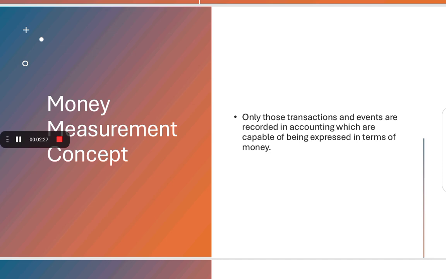Even transactions like 4 chairs or 5 furniture, 2 fans, 3 machines are also not recorded. But the cost of these machines, for example, a purchase of a machine for 40,000, will be recorded. That is what the money measurement concept says.